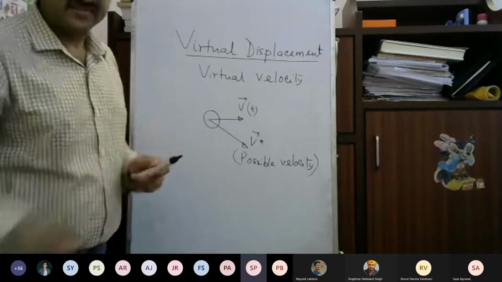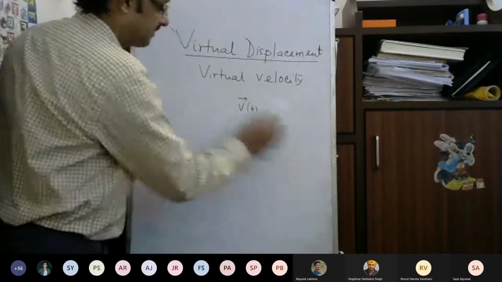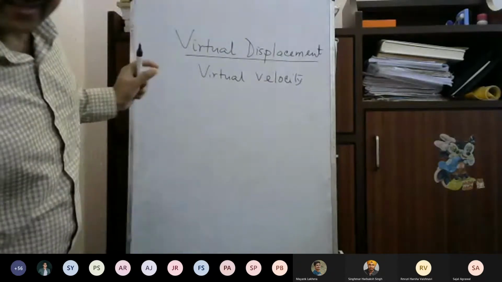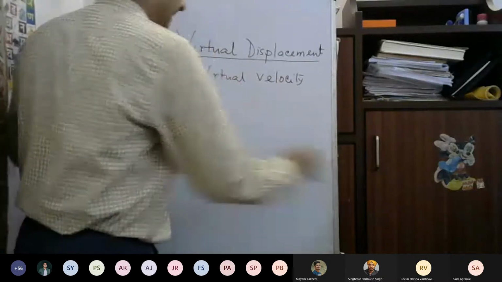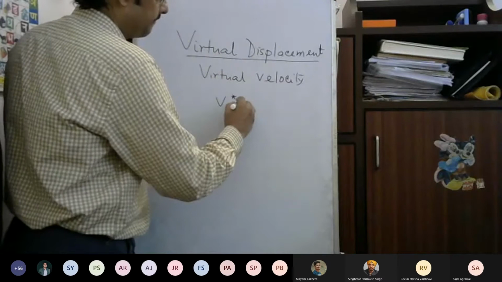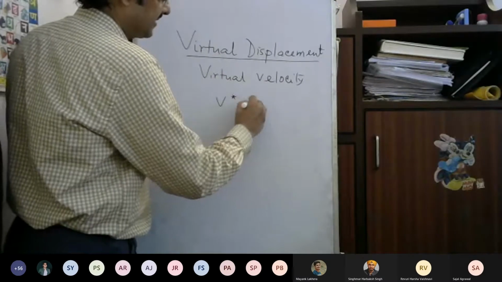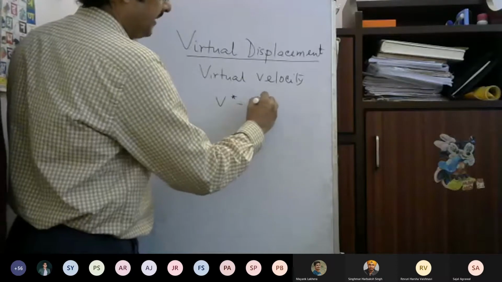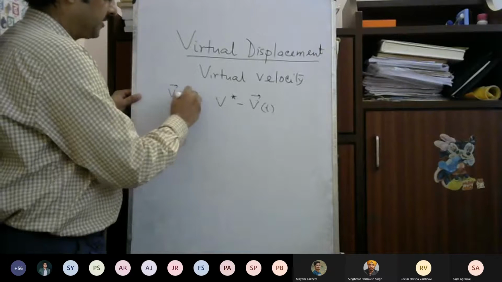Yes? Possible? Yes, sir. So then to understand this concept of the possible velocity, which is very simple, the virtual velocity is the difference between the possible velocity and the real velocity. So v star, the possible velocity, minus v.